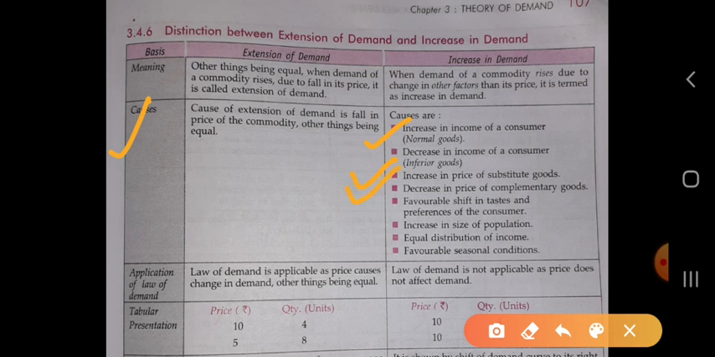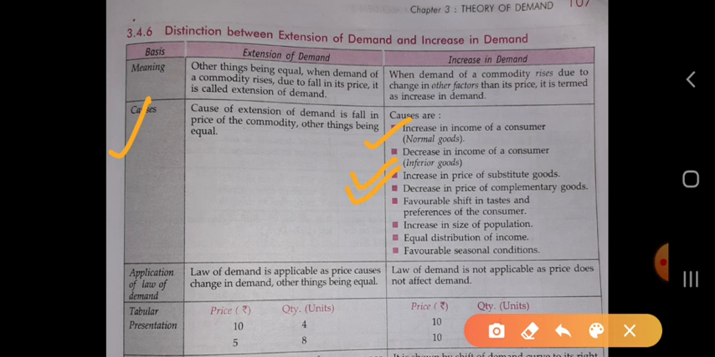Next is increase in the price of substitute goods. When the price of any substitute good increases, the demand curve is shifted to the rightward. Next one is decrease in the price of the complementary good. When the price of the complementary good decreases, the demand curve is shifted to the rightward.